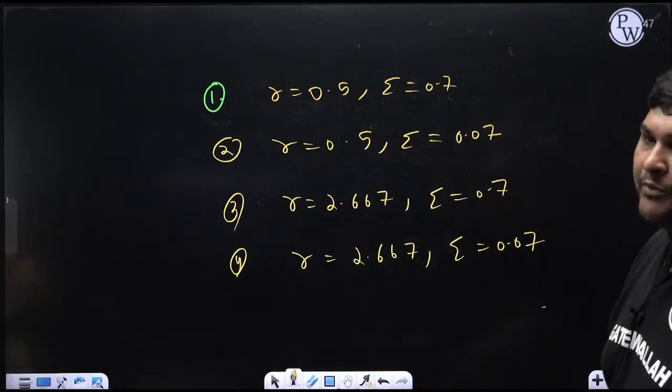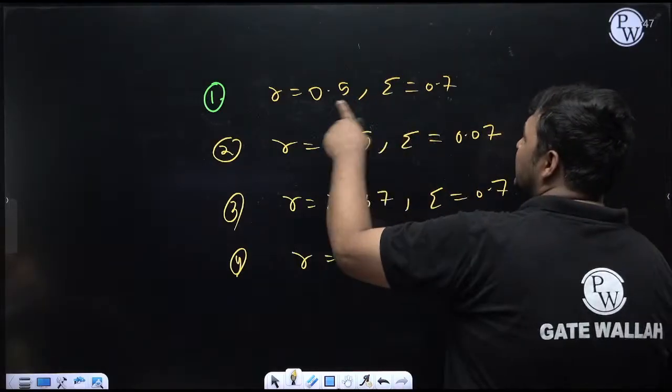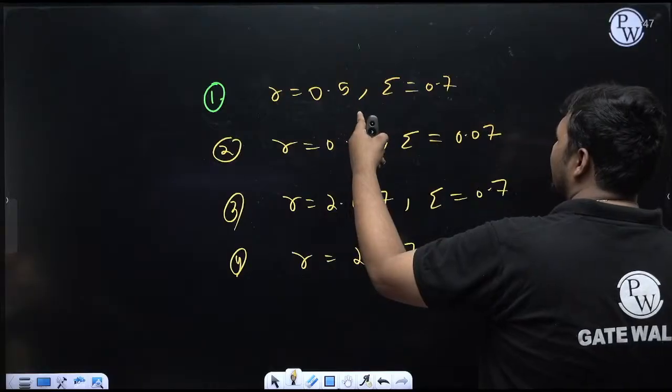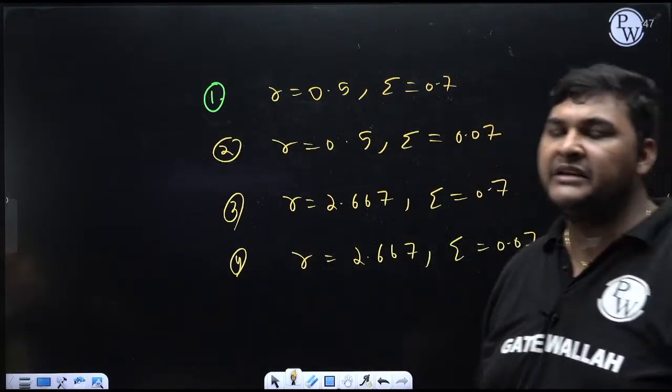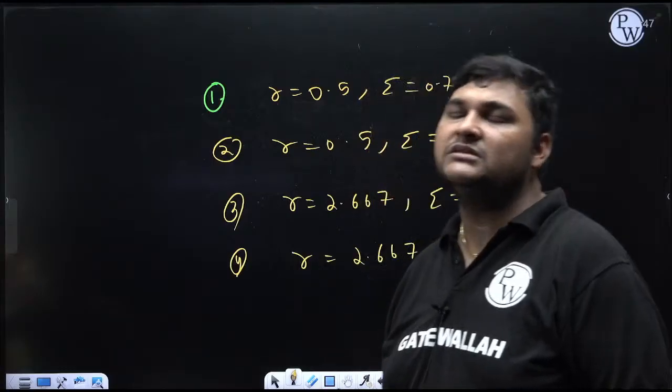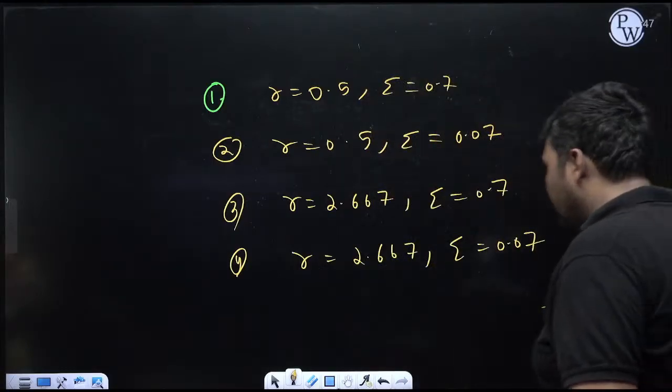Now, one approach is we have calculated r and zeta for all the cases. Now, input the values in the expression of epsilon, calculate epsilon for all the cases. After that, write in the increasing order of epsilon, because that is what is asked. But this conclusion you can make from the graph also. How?